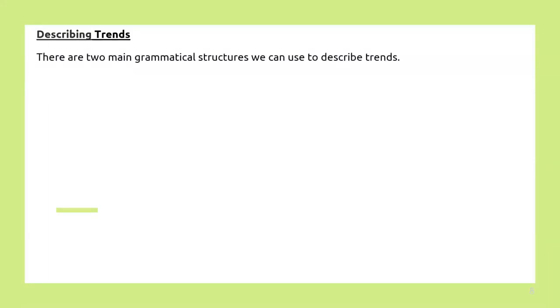So there are mainly two grammatical structures we can use to describe the trends. The first is there, be, adjective, noun, in, and then noun phrase. The noun phrase will depend upon the statement, upon the report they have given you. On that basis you are generating the noun phrase.